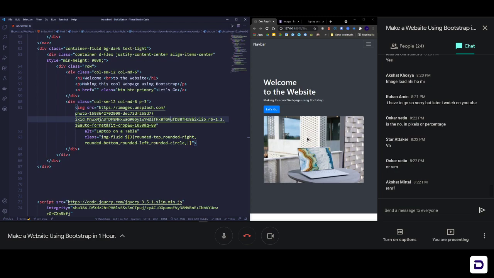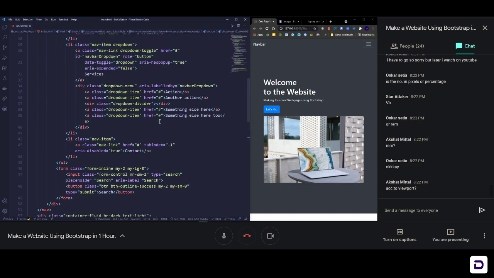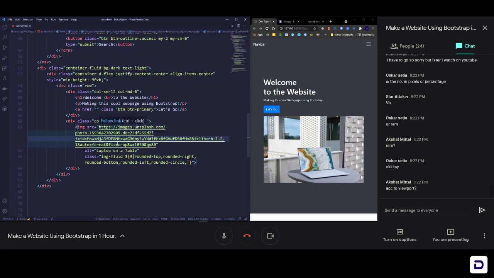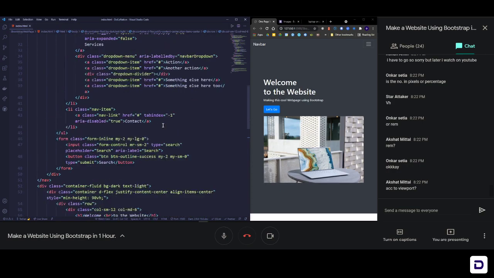So you can go ahead in the Bootstrap documentation and find out what it is. And also if you install Bootstrap locally, basically what we did was we added it through CDN links in the head section and also below in the script section. So we used that to add Bootstrap, but you can download the whole folder and you can even change that default value so that you can use it according to you.